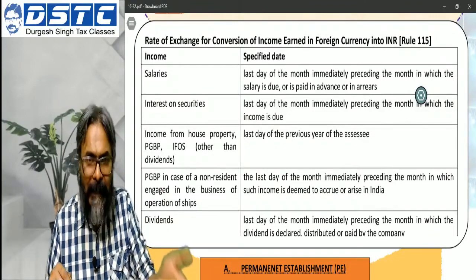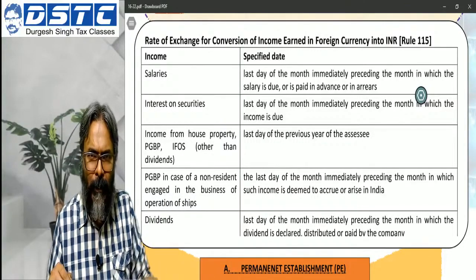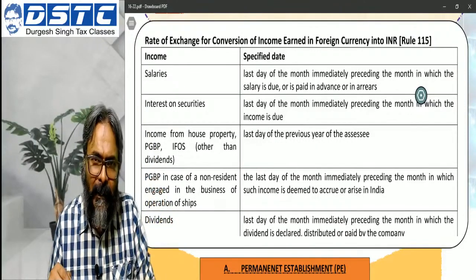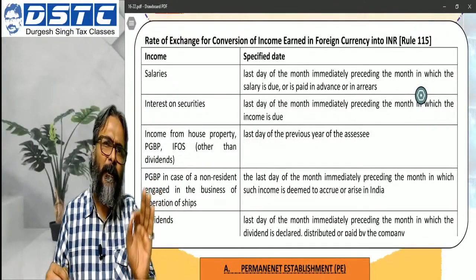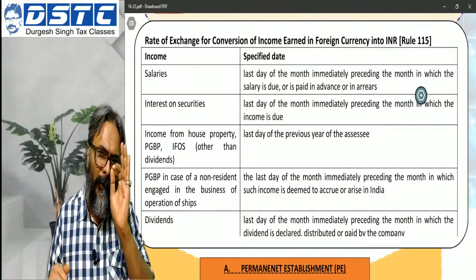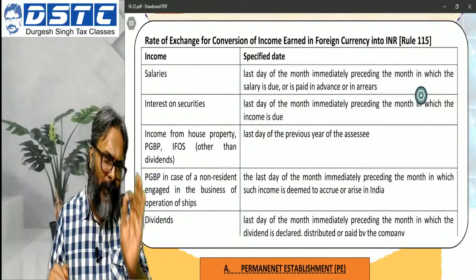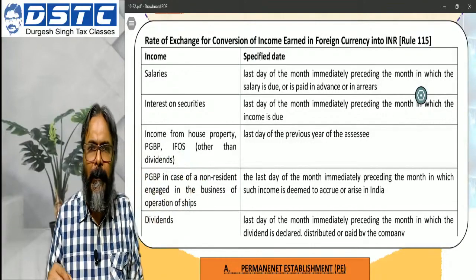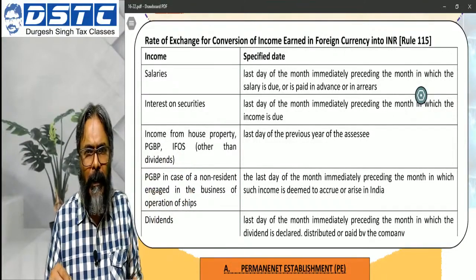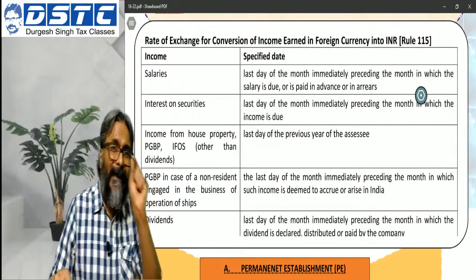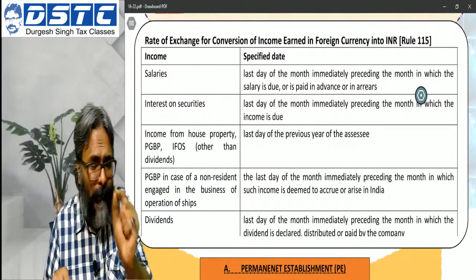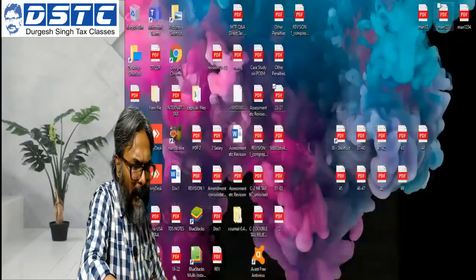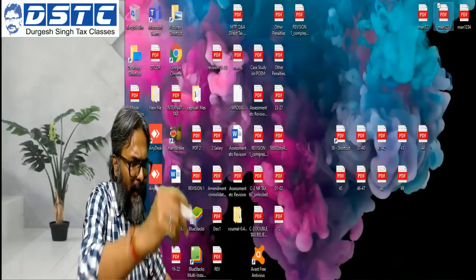But this rule being there, because it's a very recent rule, not a very old rule, my thought is this, students: just ensure that if the question in the examination says to follow as per rule 128, the credit has to be as per rule 128. Then what you are going to do is calculate for each particular source. So I'll give you an example to highlight this point.